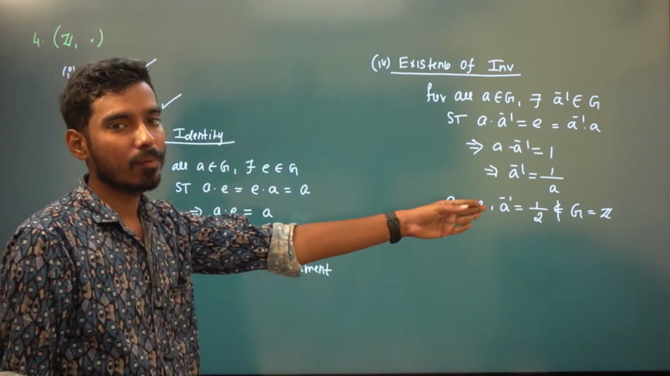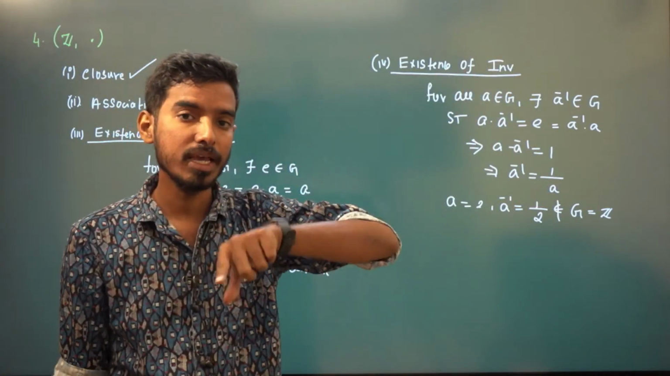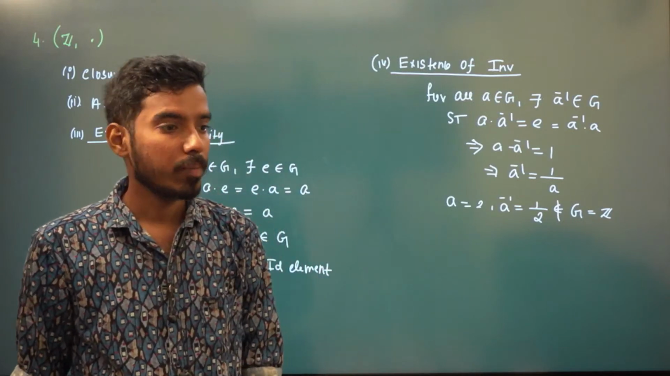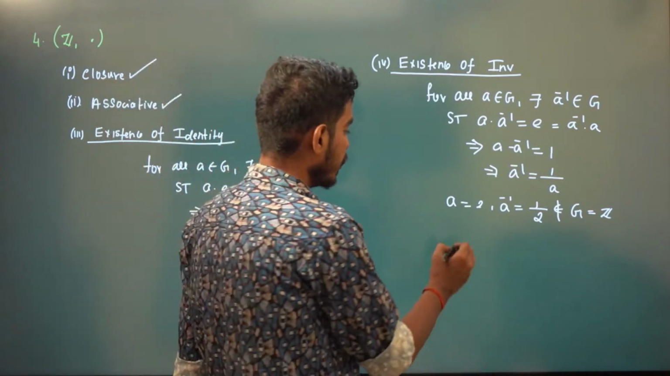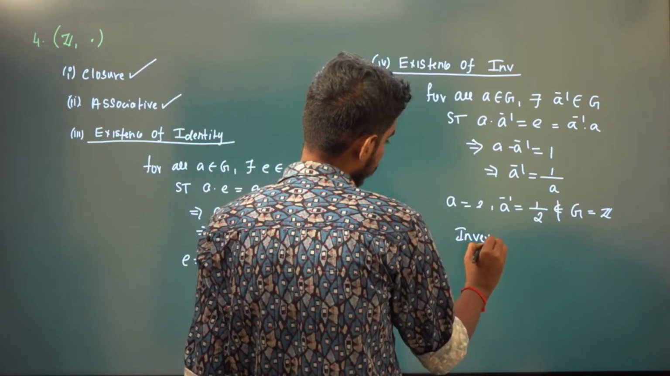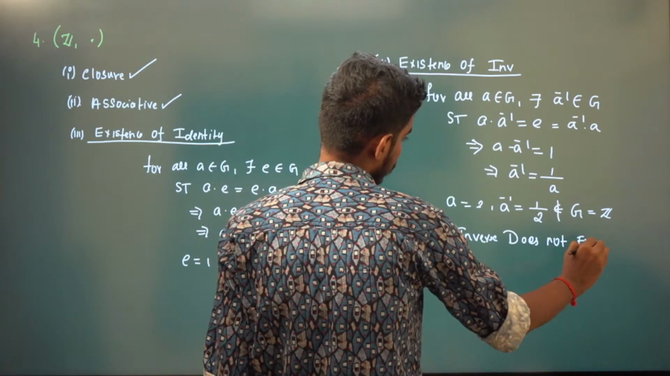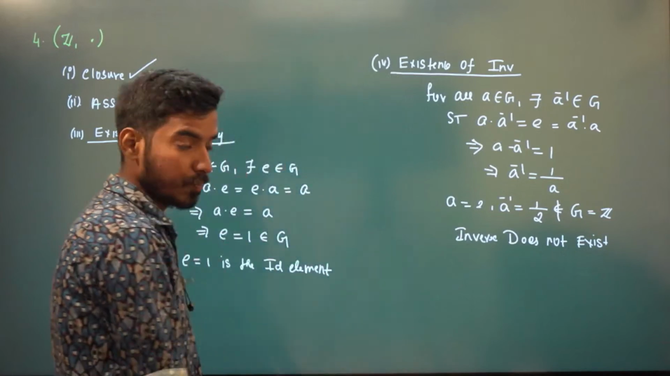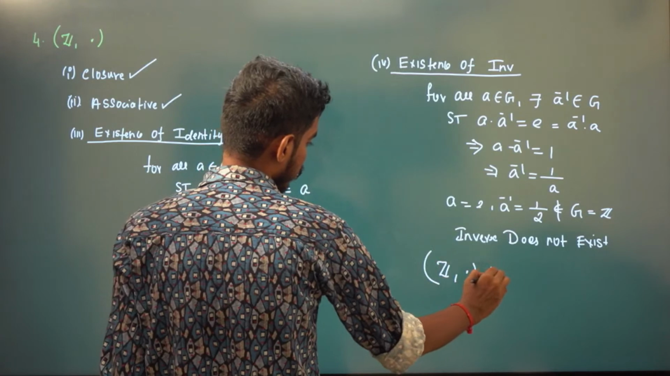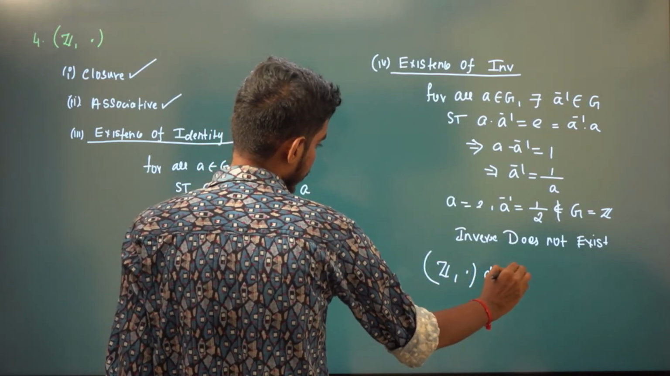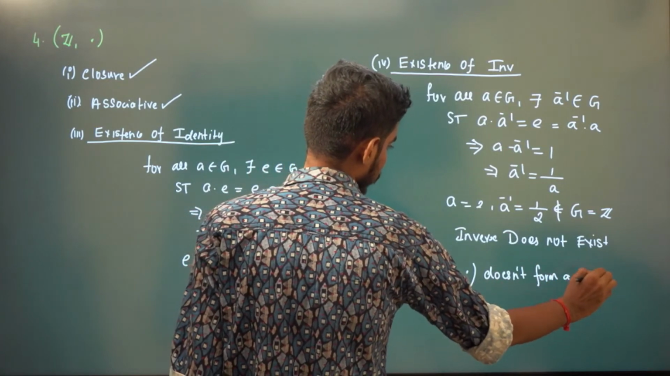So if you give one example, that is enough to prove the inverse does not exist, right? It has to be true for all A. For all A, 1 by A should be in G. But I have given you one A for which 1 by A is not in G, so the inverse does not exist. So it doesn't form a group, right? So integers with respect to multiplication do not form a group.